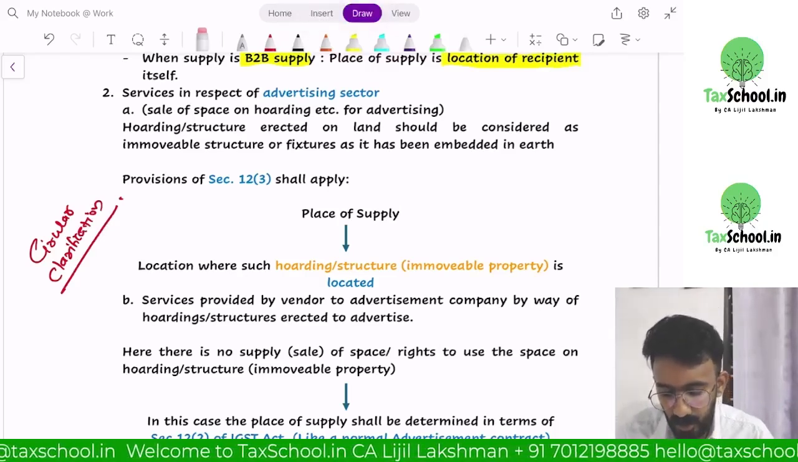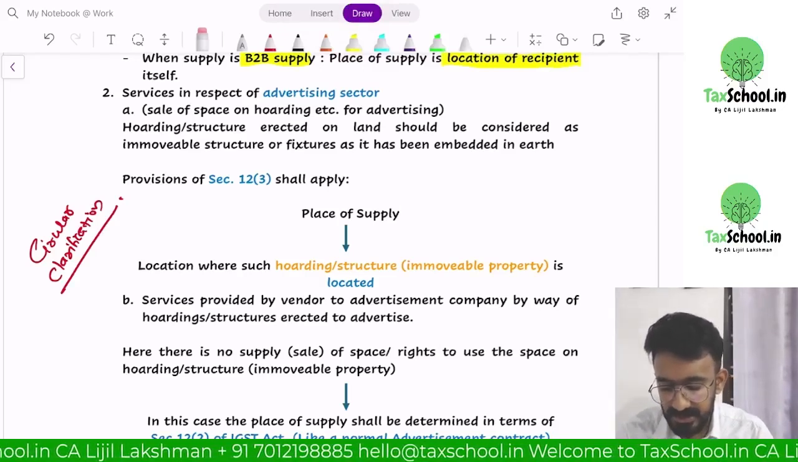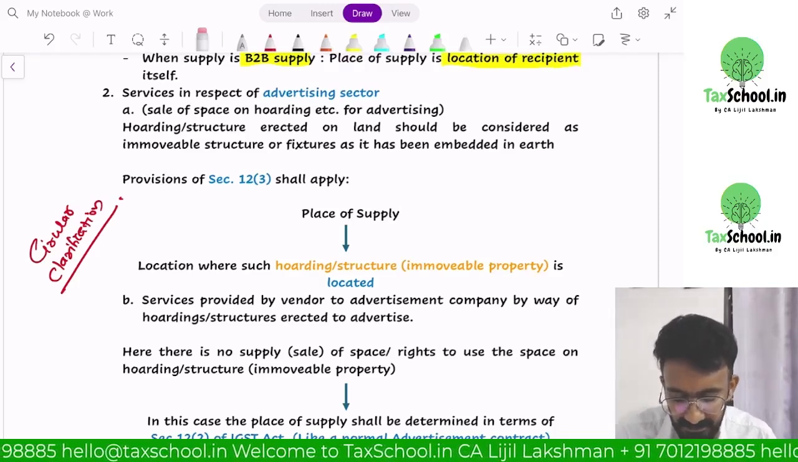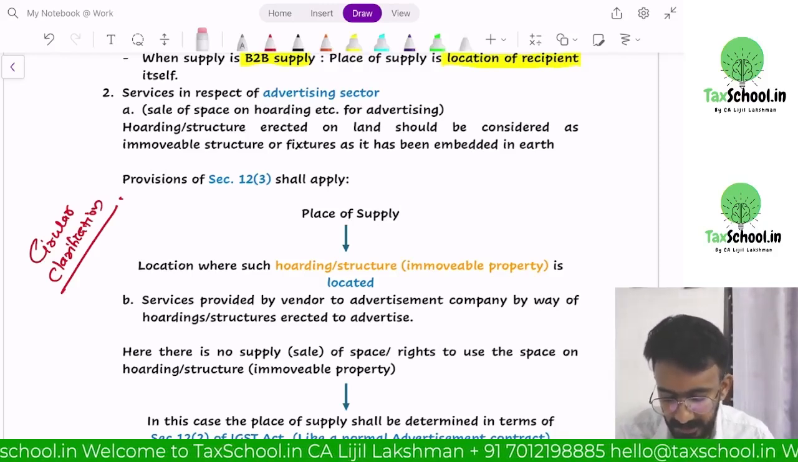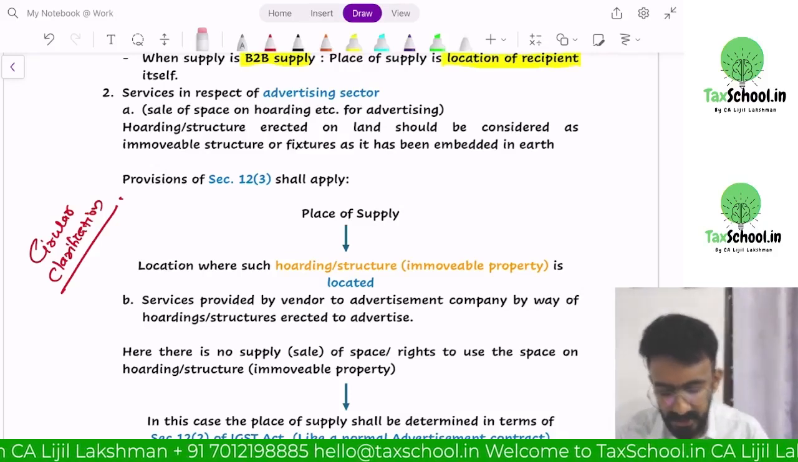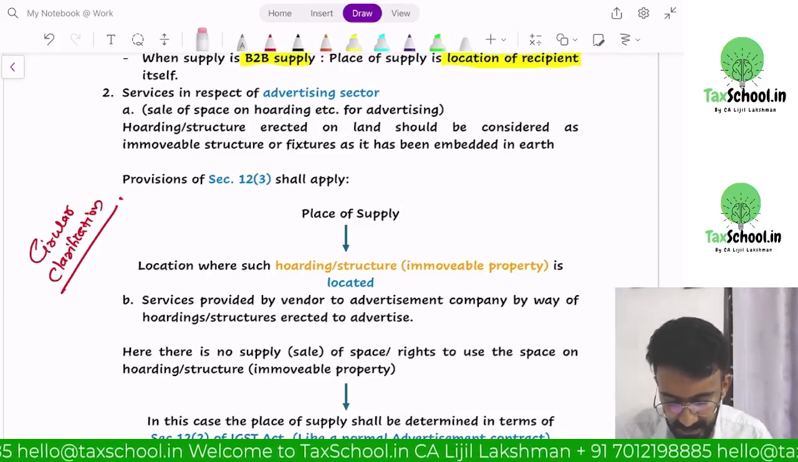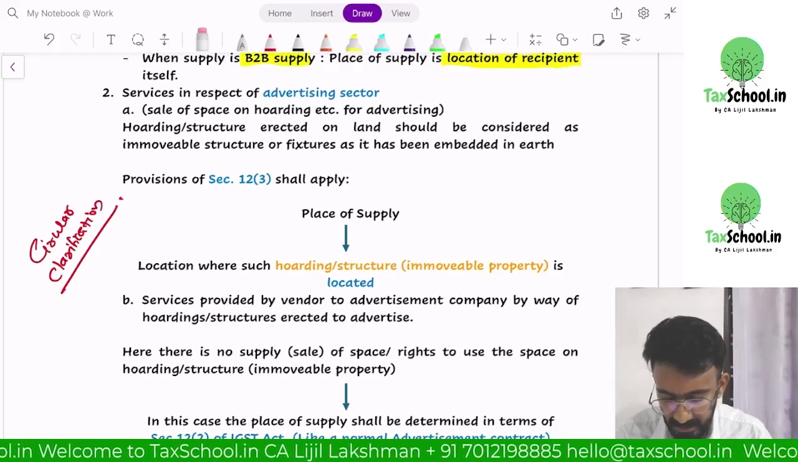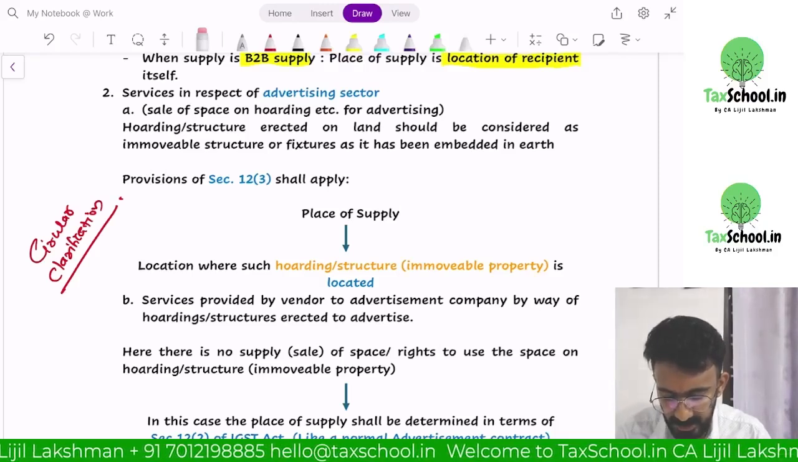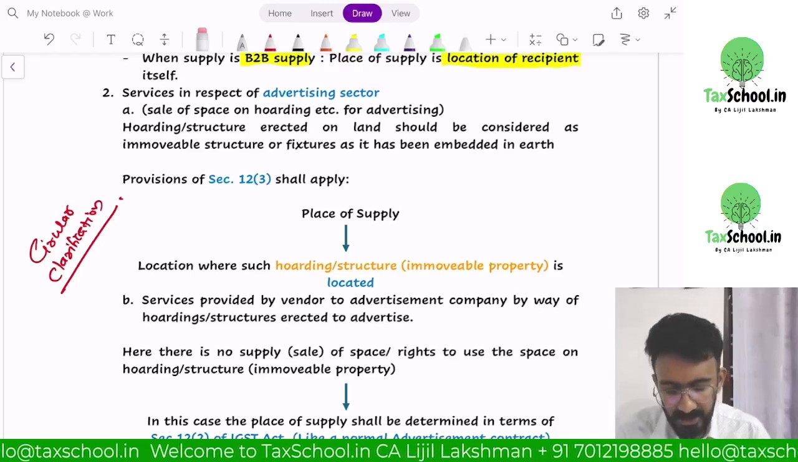Sale of space on hoarding for advertising. A hoarding or structure erected on the land should be considered an immovable structure or fixture as it has been embedded in the earth. Provisions of 12.3 shall apply. Place of supply would be the location where such hoarding or structure is located. Services provided by a vendor to an advertisement company by way of hoardings or structures erected to advertise: here there is no supply of space or right to use the space on hoardings. In this case, place of supply shall be determined in terms of 12.2. It's like a normal advertisement contract.